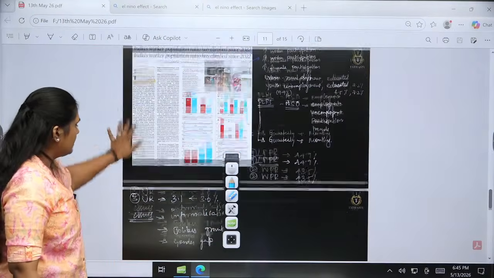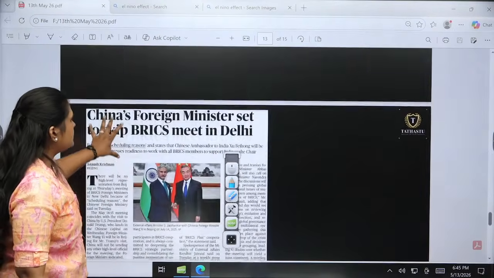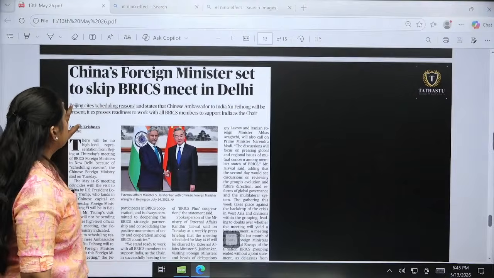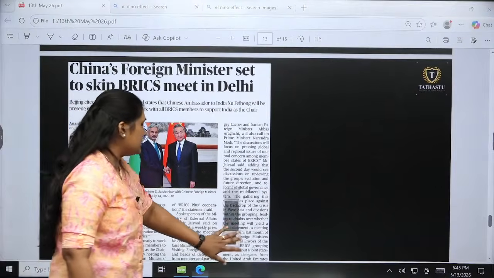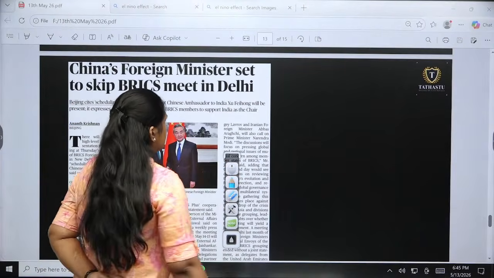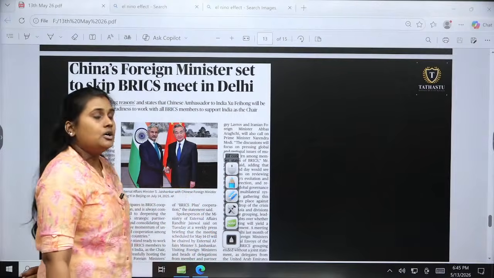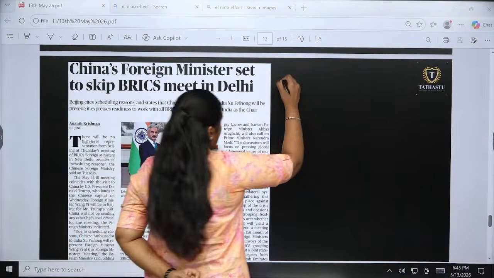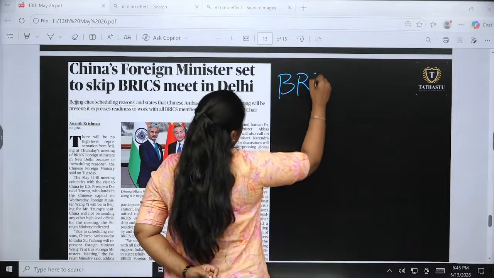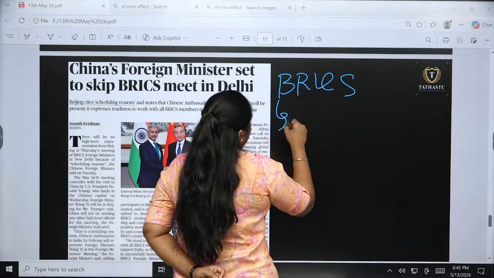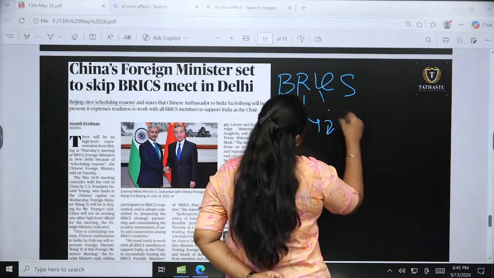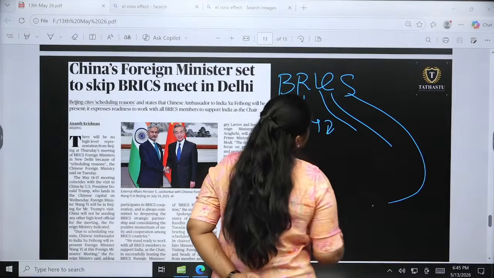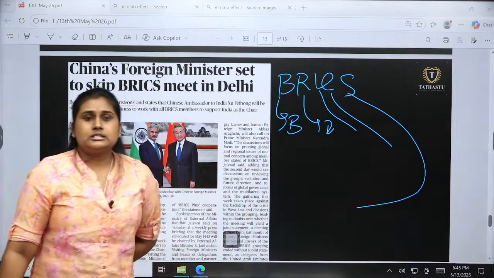Then moving on, the next one is about China. China's foreign minister is set to skip the BRICS meeting in India. So this time India is chairing the BRICS meeting. And what is BRICS? Brazil, Russia, India, China, and these countries, right?